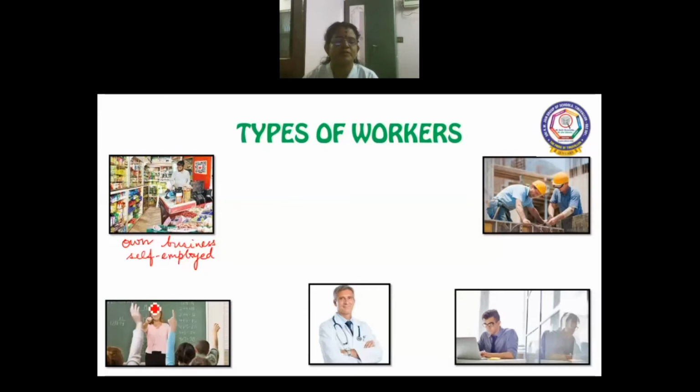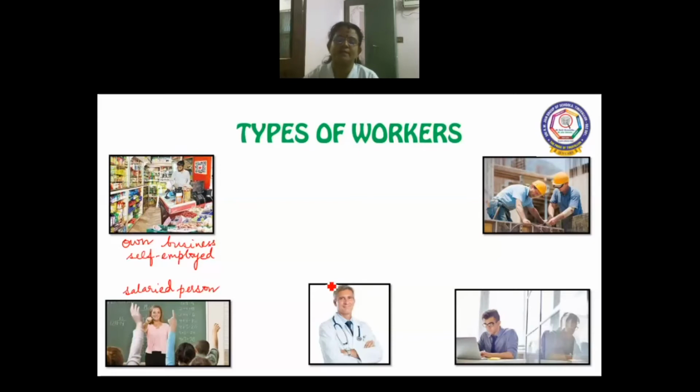And the next picture here, she is a teacher. She is employed by an employer and she is paid for the service that she renders. So she is a salaried person, a salaried worker. And here a doctor, if he has his own clinic, then he is doing service on his own and comes under self-employed.